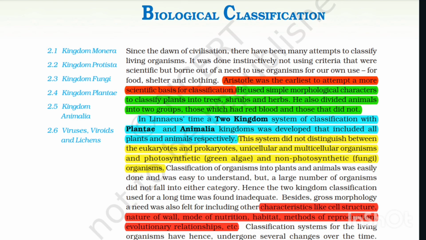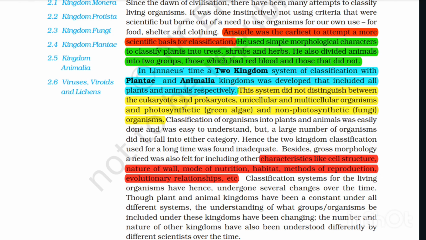In Linnaeus' time, a two-kingdom system of classification with Plantae and Animalia kingdoms was developed that included all plants and animals respectively. This system did not distinguish between the eukaryotes and prokaryotes, unicellular and multicellular organisms, and photosynthetic green algae and non-photosynthetic fungi organisms. Classification of organisms into plants and animals was easily done and was easy to understand, but a large number of organisms did not fall into either category. Hence, the two kingdom classification used for a long time was found inadequate.